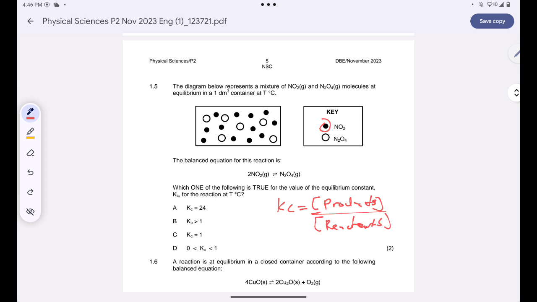Are you together? So in this case, I can see that my reactants are more than the products, so that my denominator will be more than my numerator. So that means I will have a proper fraction, and every proper fraction is just a number between 0 and 1. So I'll go with D. Why? The products are smaller than the reactants, and my reactants are at the denominator whenever I calculate Kc. That means the Kc ratio that I'll have will be a proper fraction, and a proper fraction is just a number which is between 0 and 1.